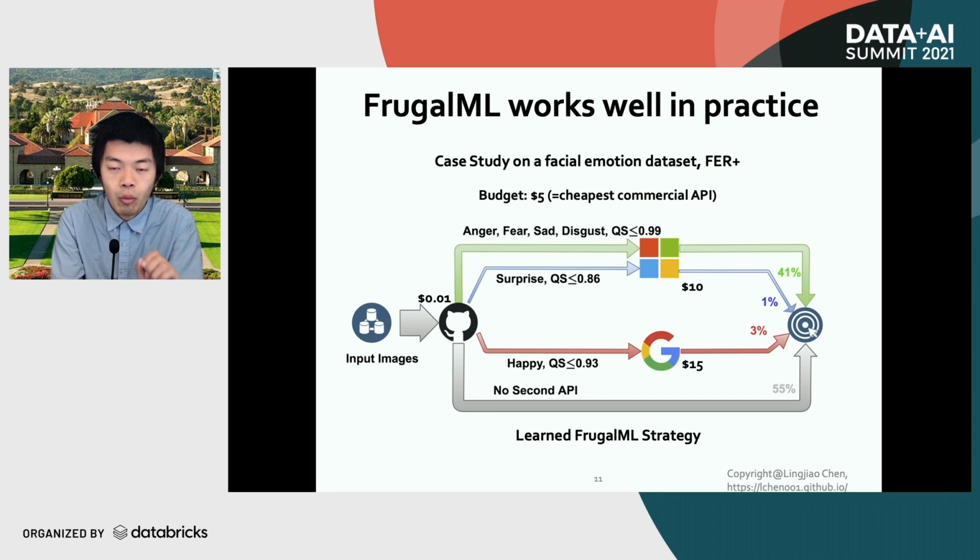And that's probably why FrugalML could save the budget. And second, we do use different quality scores for different facial emotions. That tells us the importance of this label-dependent quality score.